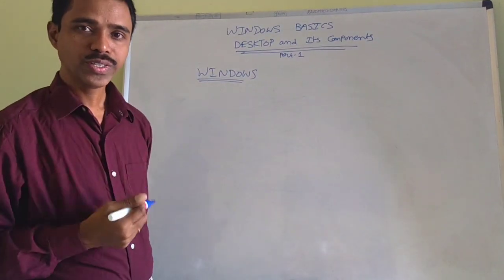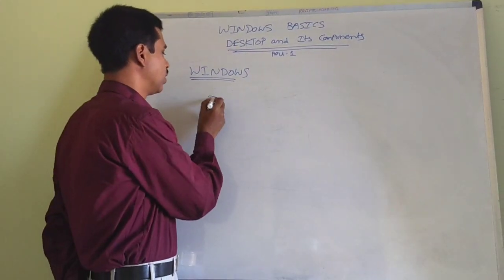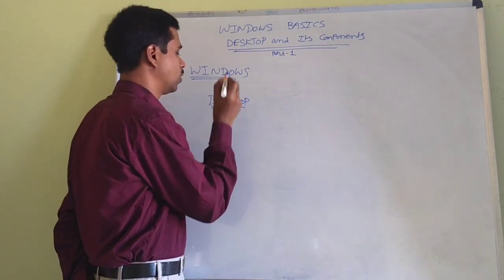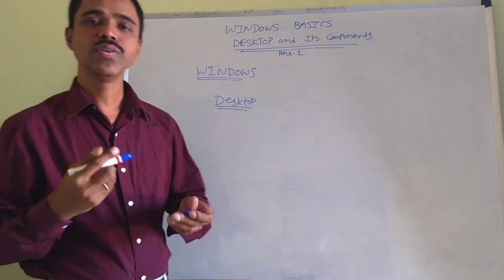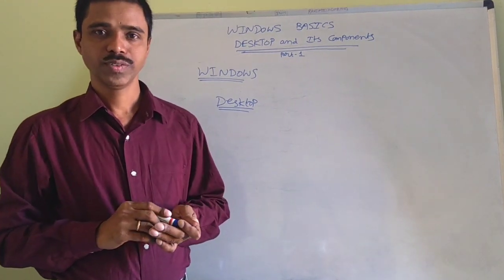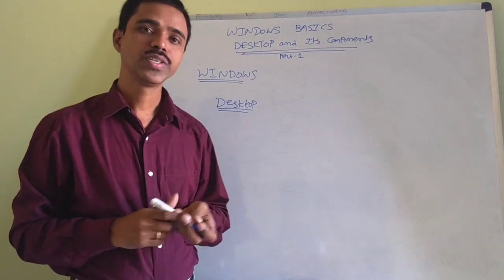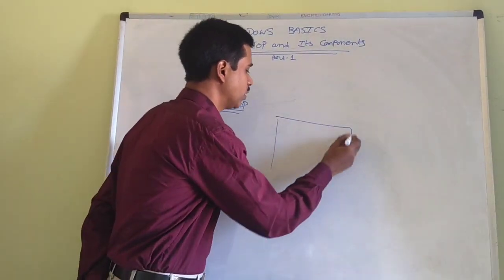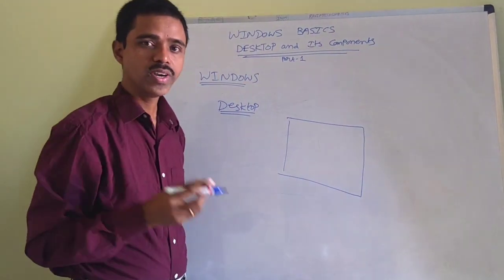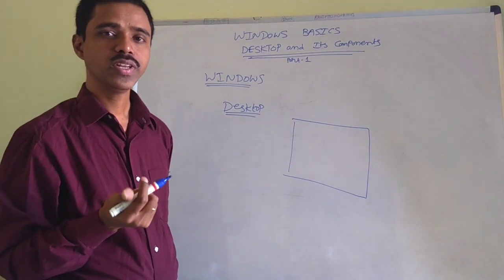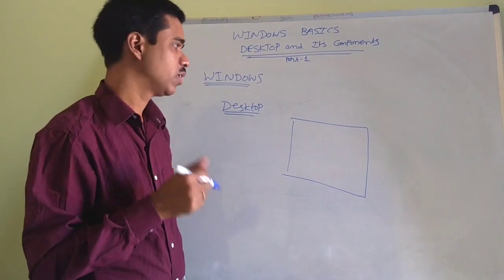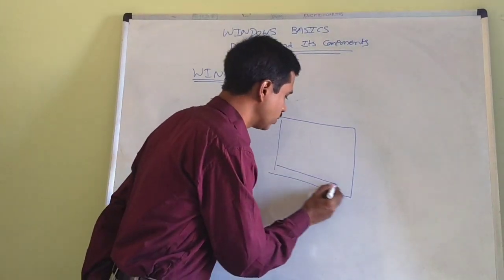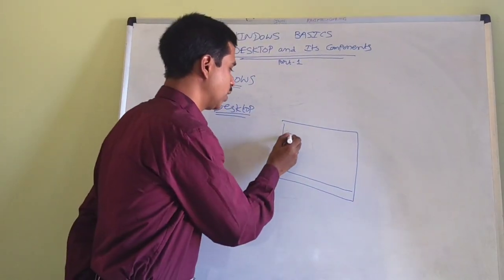I will come to the point. What is the meaning of desktop? Desktop means the main window of the operating system. A desktop is also a window which cannot be closed. It looks like a window, but it does not have a minimize button, restore or maximize button, and close button. Apart from this, in the desktop you have some icons.